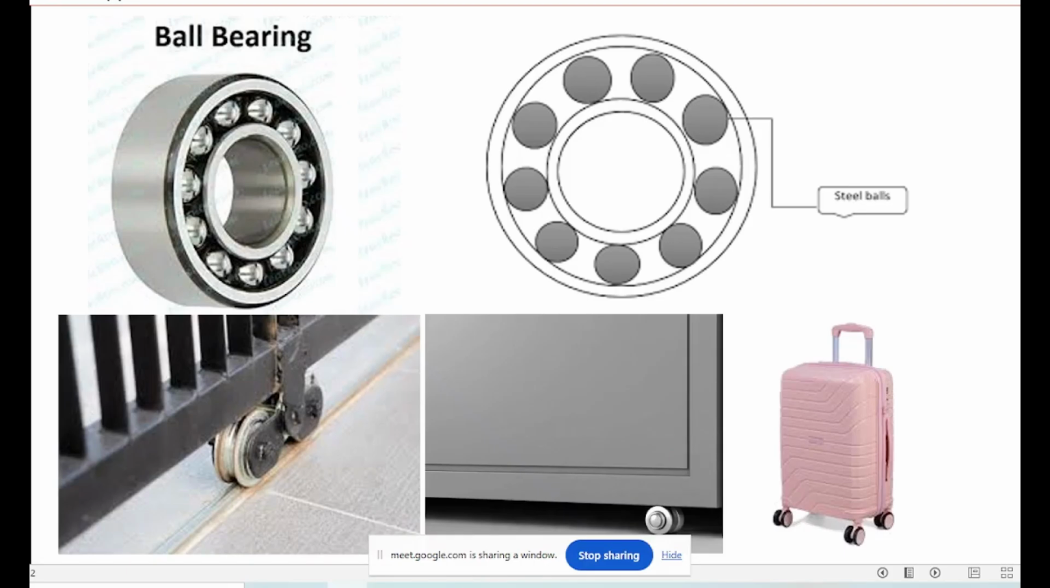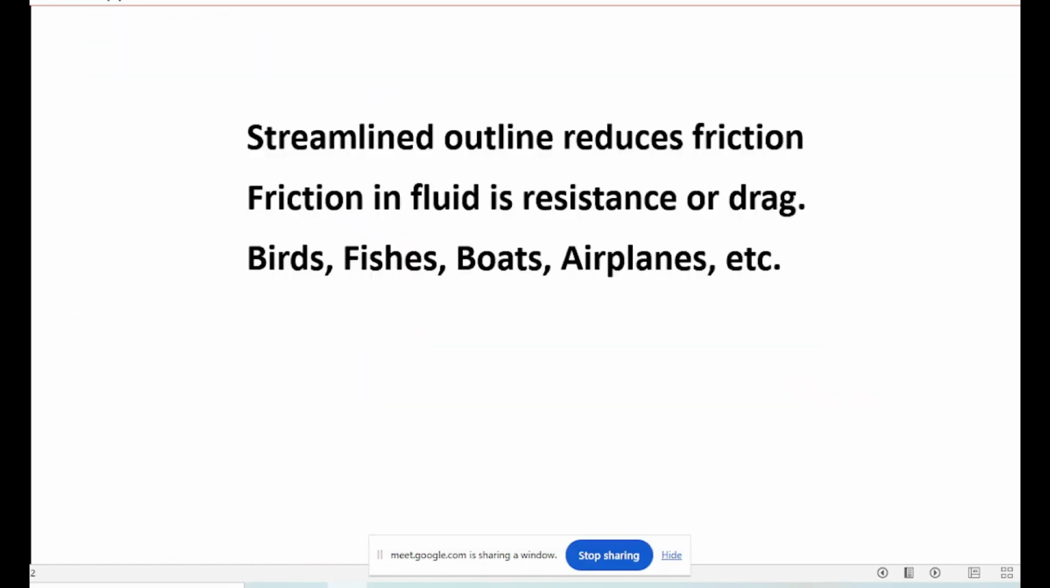And the last method for decreasing friction is called streamlining. A streamlined outline. I told you what is streamlined outline. Smooth outline, a rounded outline without any sharp turnings or sharp corners. No sharp corners, smooth outline. When it moves through air like aeroplane or bird, or when it moves through water like ship or boat or fish, then the friction with the liquid or friction with the air is called resistance or drag. In that case, it is also friction, but that friction is called resistance, air resistance or drag.